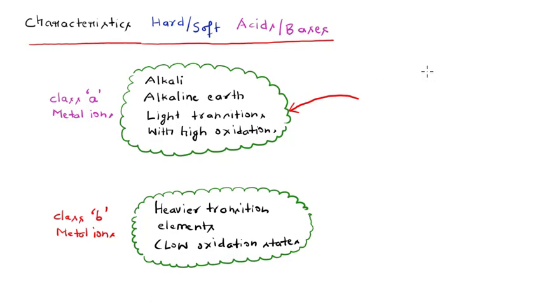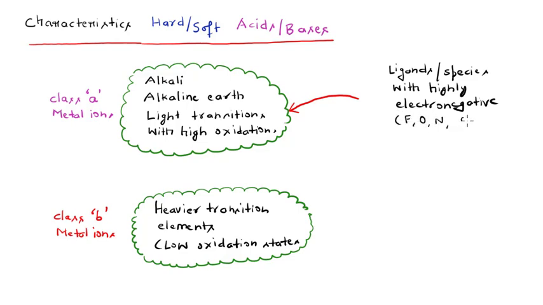So I will be writing here that these will be the ligands or species, or it may be any species, with highly electronegative elements, such as fluorine, oxygen, nitrogen or chlorine, etc. So those ligands which contain highly electronegative elements such as fluorine, oxygen, nitrogen or chlorine actually prefer to combine with the class A type of metal ions, and it is due to this reason that such ligands are known as the class A type of ligands.